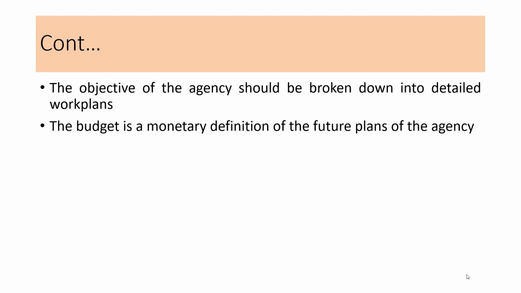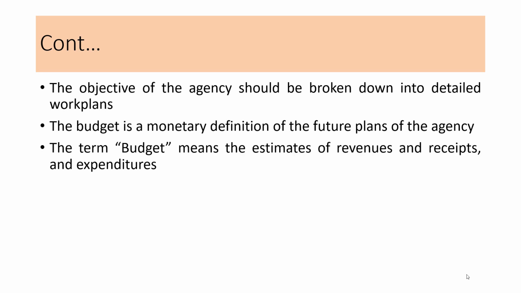Or a budget can also be defined as a monetary definition of the future plans of the agency. The term budget means the estimates of revenues and receipts and expenditures. Therefore, in general, the budget is described as a statement that represents a financial estimate of income and expenses of the government for a certain period of time.